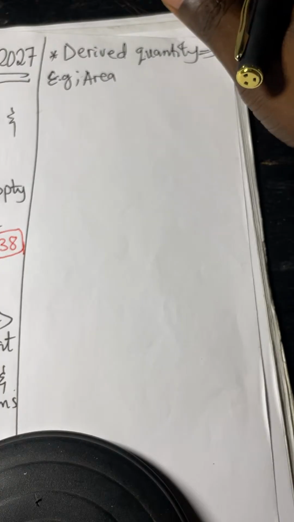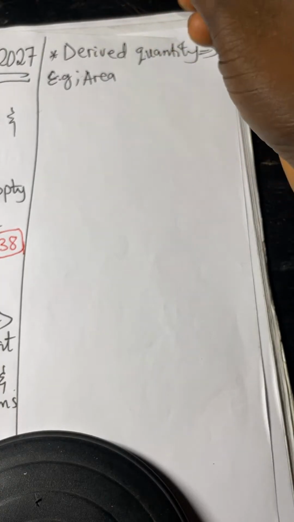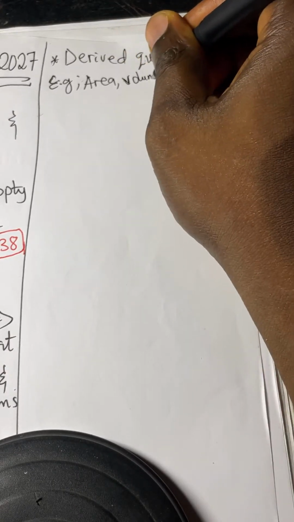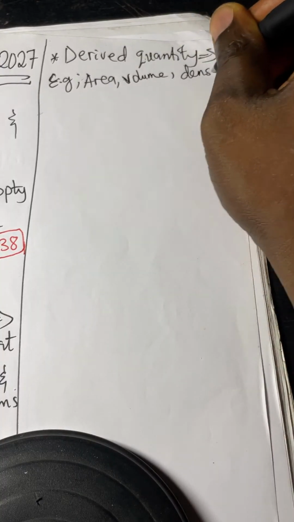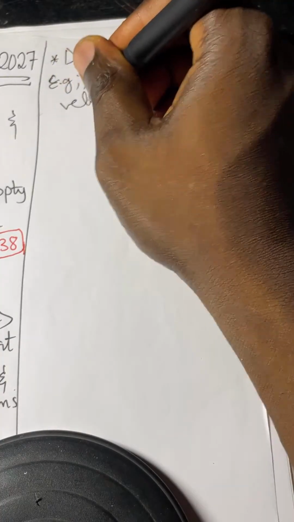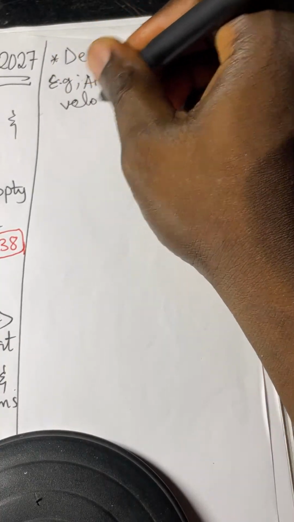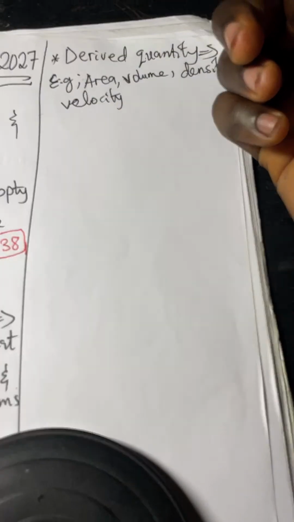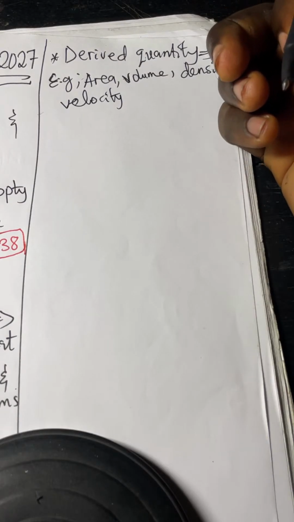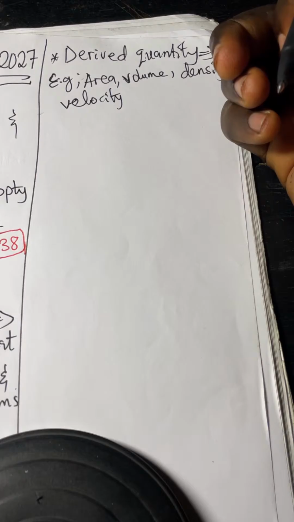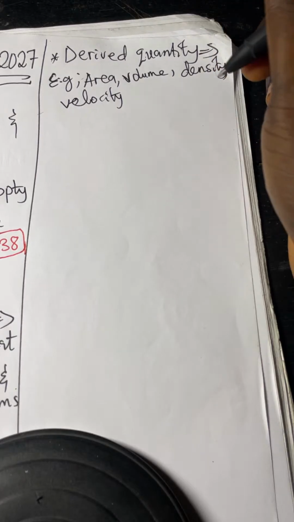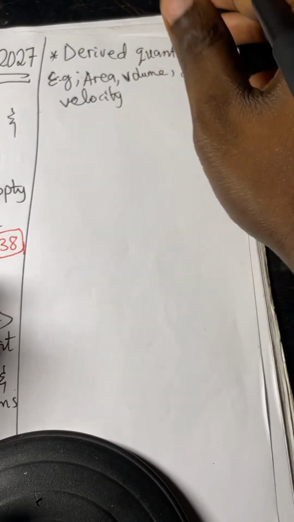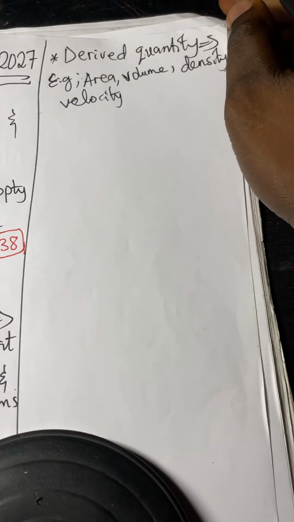Okay, all right. That aside, I mentioned earlier, is there any other one you can mention? Volume. Yeah, volume. Can mention density. Can mention velocity. All these are derived. Velocity, okay, someone wants to know how it is derived? Velocity is displacement over time. Are you seeing it? You are combining two or more fundamental quantities to get all this. That is why you need to take note of all this.